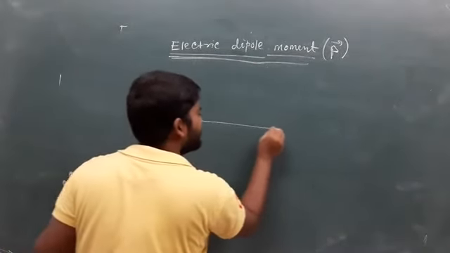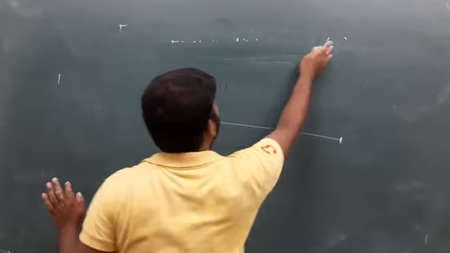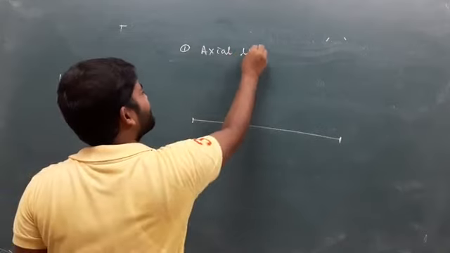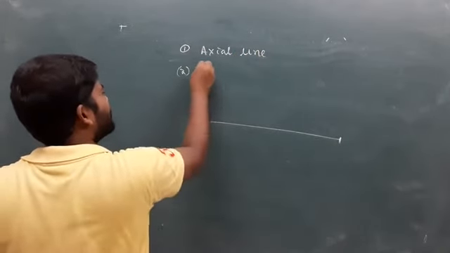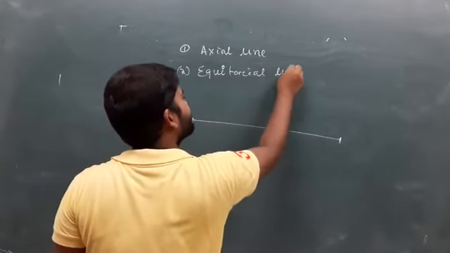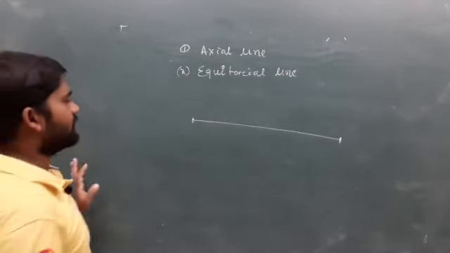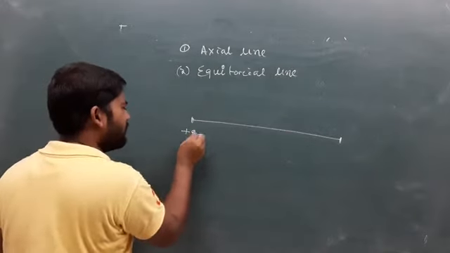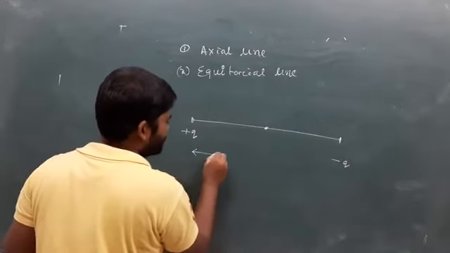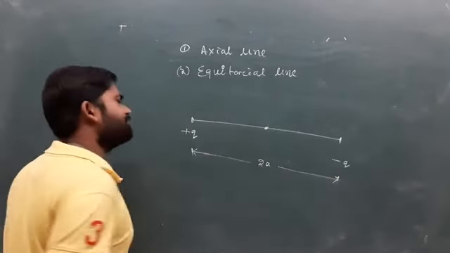Suppose I consider this is an electric dipole, this one is plus q and this one is minus q, and the distance between the two charges is 2a.